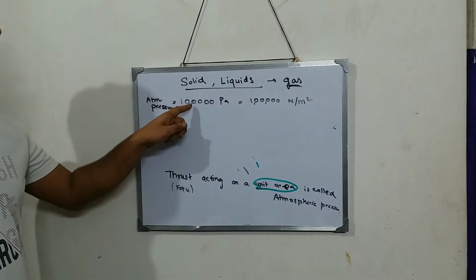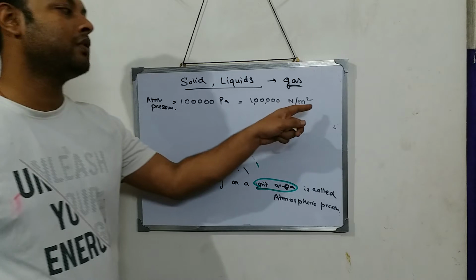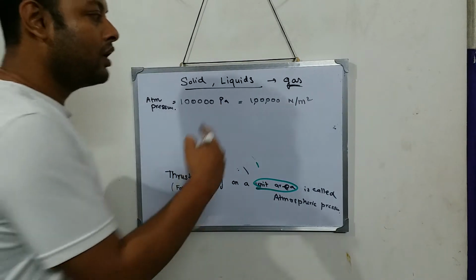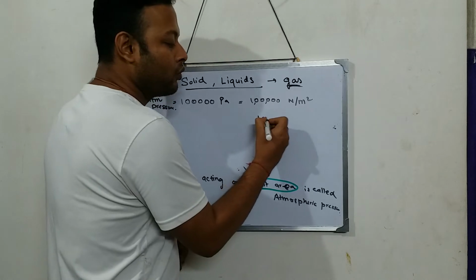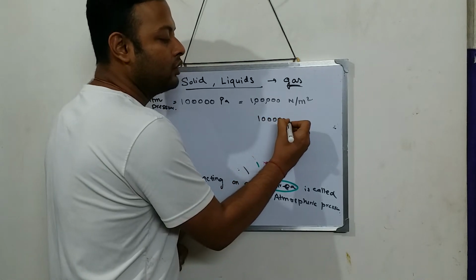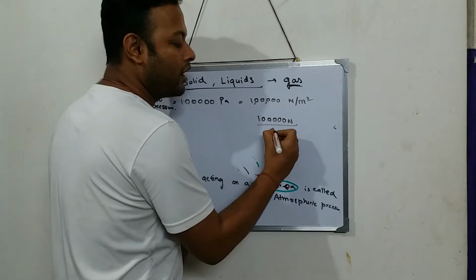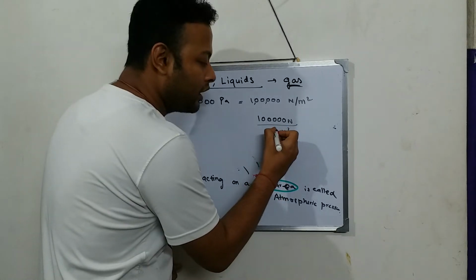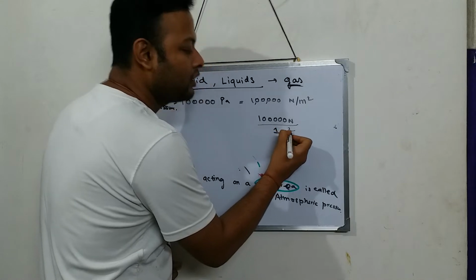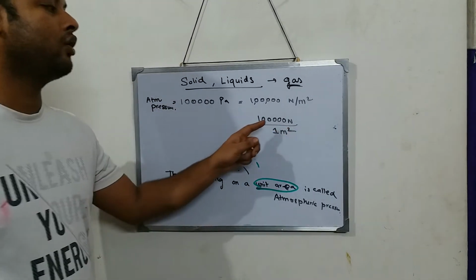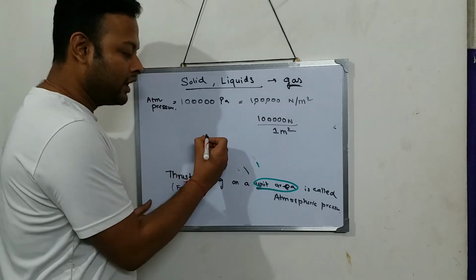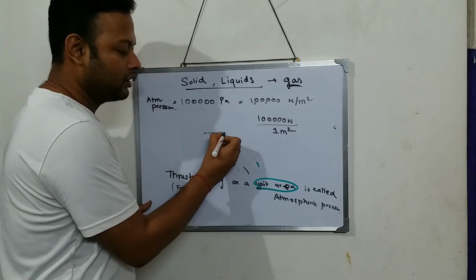1 lakh pascals means 1 lakh Newton per meter square, because we have learned pascals means Newton per meter square. Now what does this mean? 1 lakh Newton of force on an area of 1 meter square. On an area of 1 meter square, you get a pressure of 1 lakh Newton. So see, I have an area, which means what? Length.